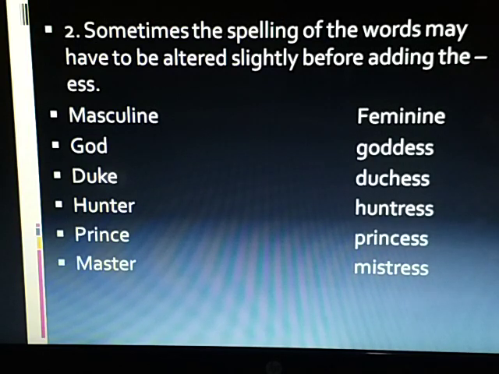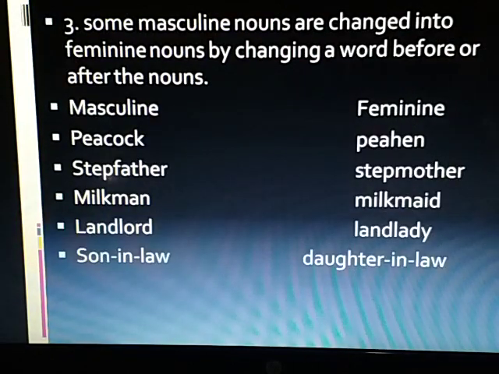Some nouns are changed into feminine nouns by dropping the final vowel and adding ess to them. Some masculine nouns are changed into feminine nouns by adding ess to them but in an irregular manner.